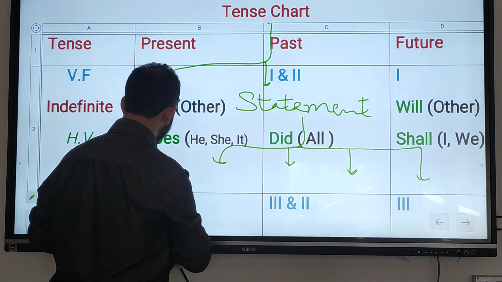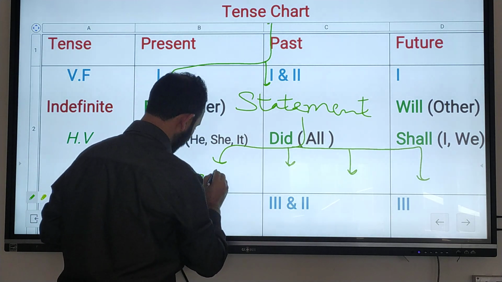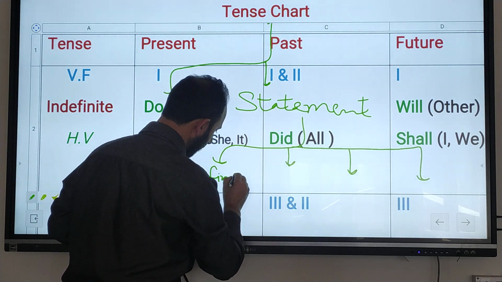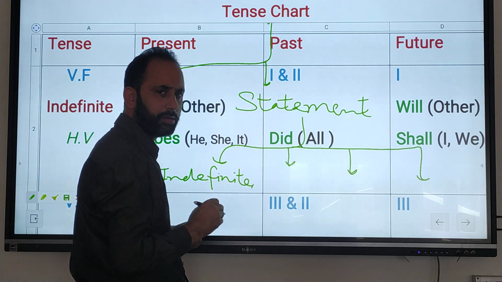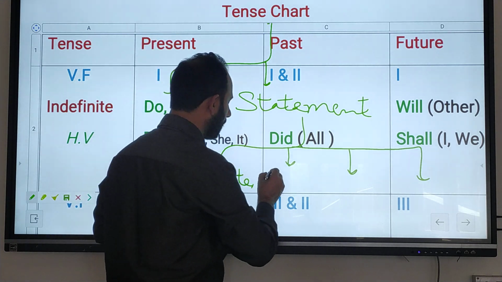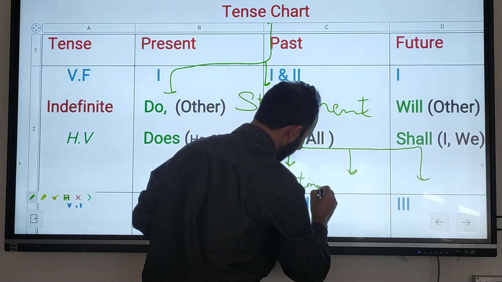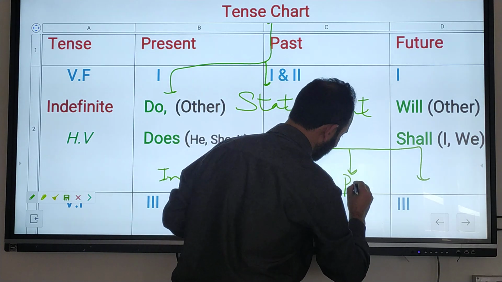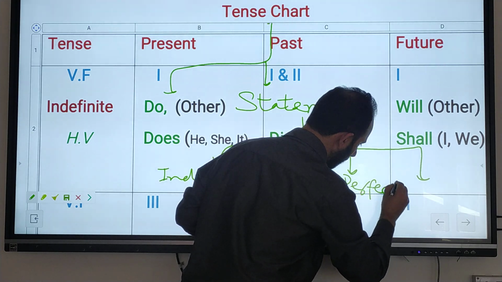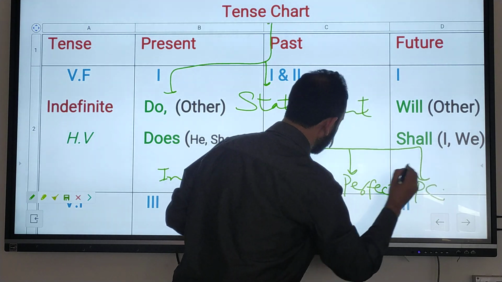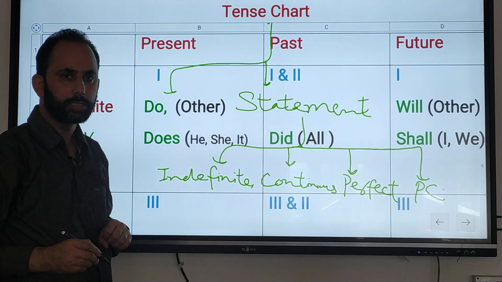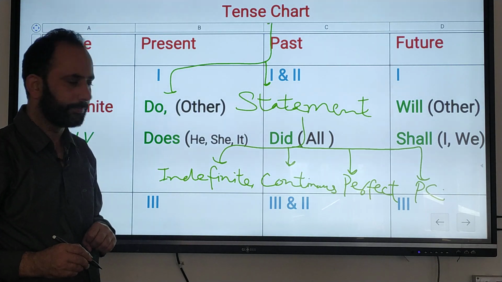That is indefinite, which is also called simple or statement, continuous, perfect, and perfect continuous. These are four types according to statement.